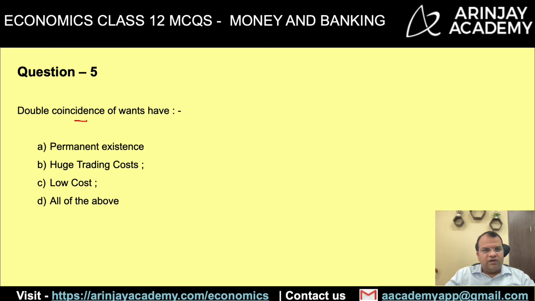Now, double coincidence of wants have permanent existence, means हमेशा दो लोग ऐसे मिलेंगे जहाँ ए की जो रिक्वायरमेंट है वो बी फुलफिल कर सके एंड बी की जो रिक्वायरमेंट है वो ए फुलफिल कर सके. The answer is no, they don't have a permanent existence. It's a coincidence that both of them have mutual goods which can help each other. Huge trading cost, yes, definitely.